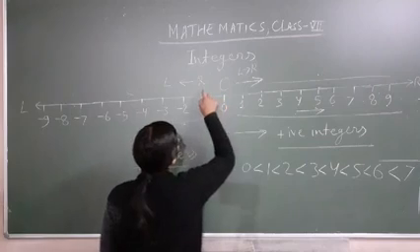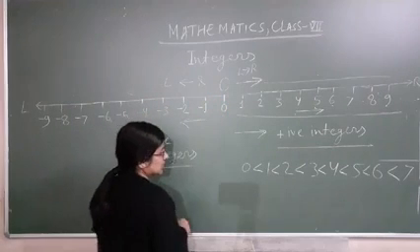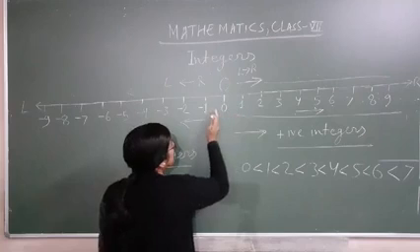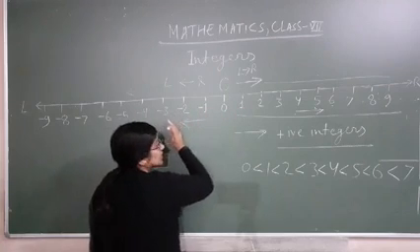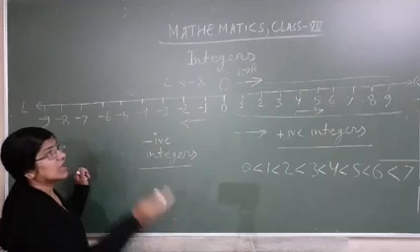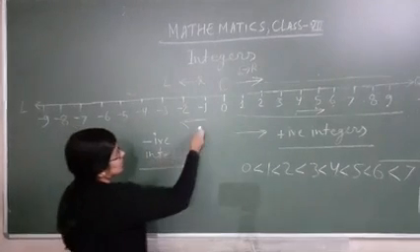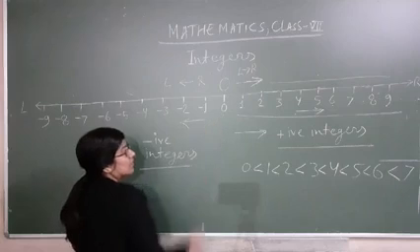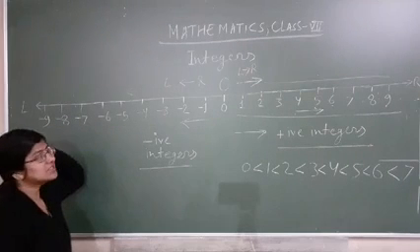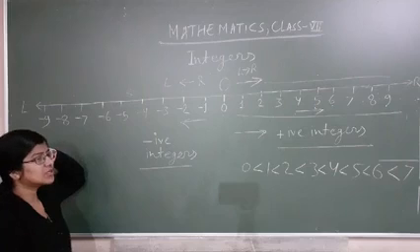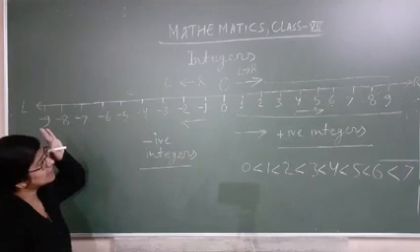When we go right to left, the numbers are just opposite of this side: your numbers will be in decreasing order. Decrease means kam hona. Descending order. On the left side of 0, numbers will be in descending order. Clear that?